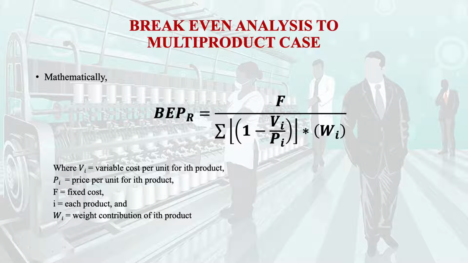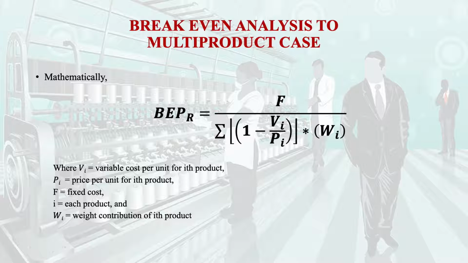I would again like to remind you that we are discussing the multi-product model. That is why I have given a suffix I, because if I is equal to 1, it is valid for one product. If I is equal to 3, it is valid for 3 products. PI is the price per unit for the ith product. F is equal to fixed cost. I is each product, as I have told you, 1, 2, 3, whatever it may be. WI is the weight contribution of the ith product.